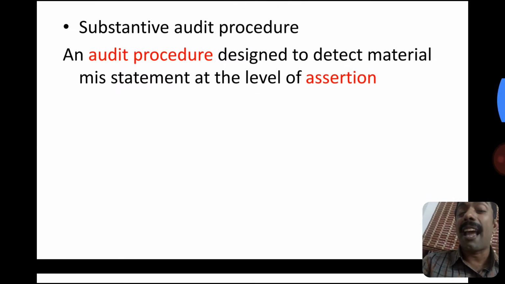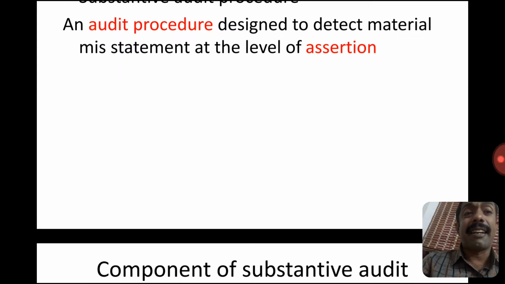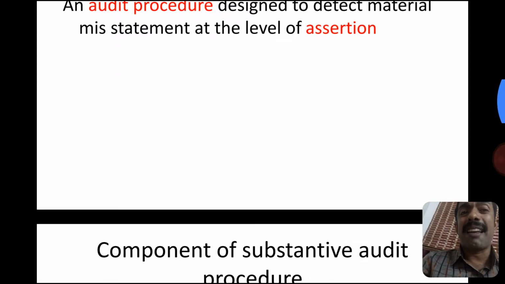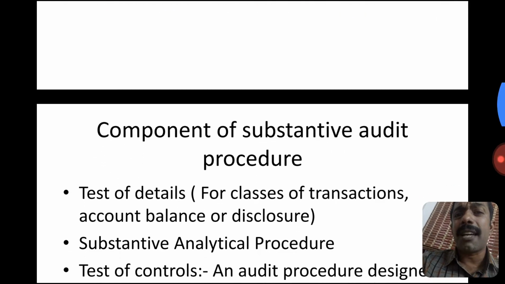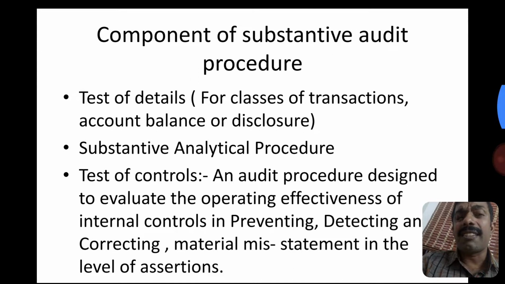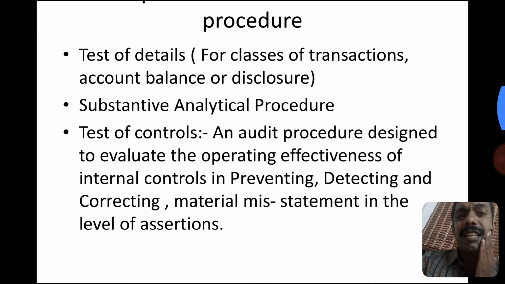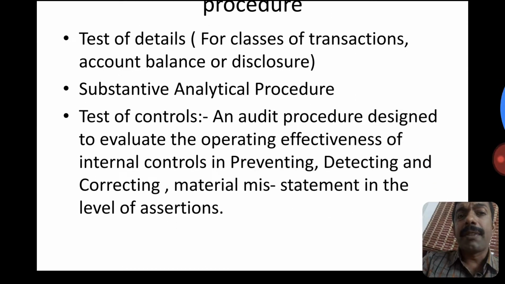Assertions means a representation by the management. An audit procedure to detect material misstatement at the representation level is called substantive audit procedure. What are the components of substantive audit procedure? That consists of test of details, substantive analytical procedure, test of controls.